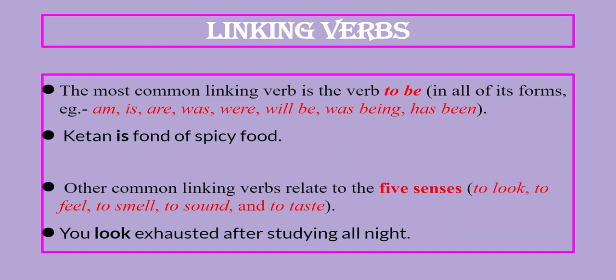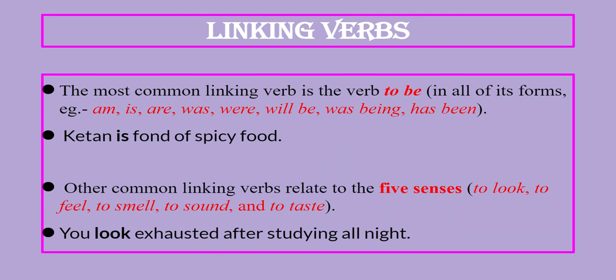Linking verbs and action verbs. If a verb is followed by a predicate adjective or predicate noun, then it's a linking verb.